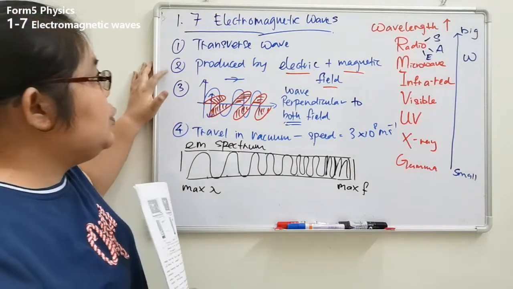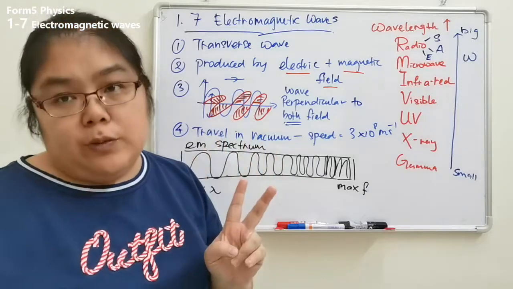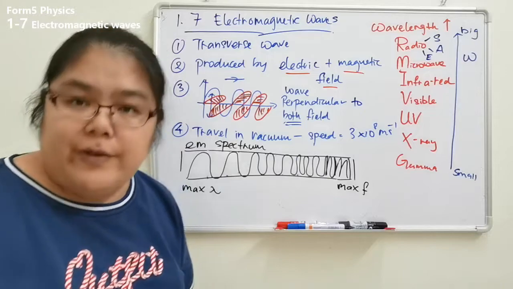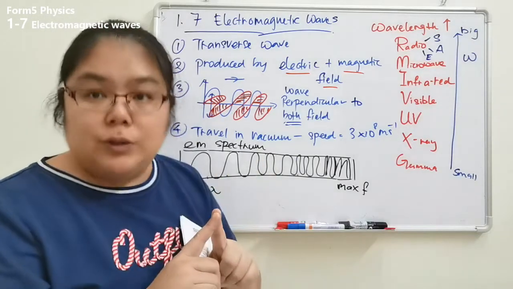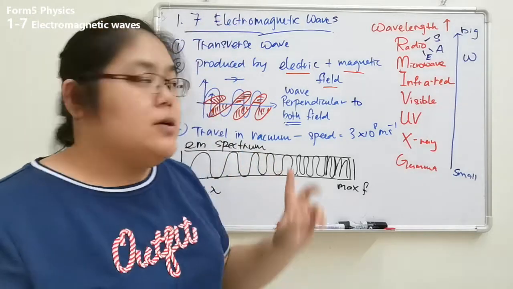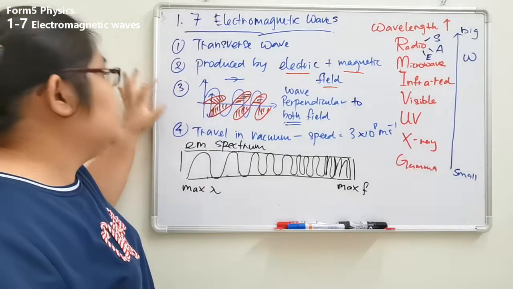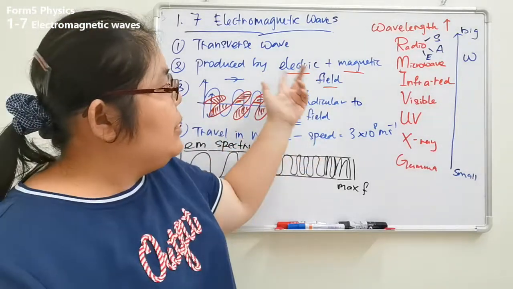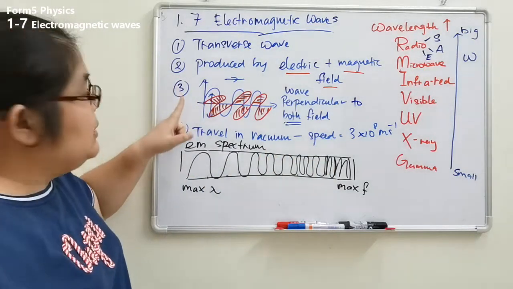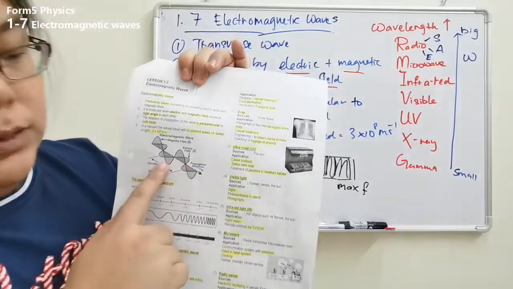Okay, so number two is they are produced by two fields. First is an electric field, number two is a magnetic field. These two fields combine together, then after that they form the electromagnetic wave. So they are produced by these two fields. Okay, next one. When they are produced by the electric field and magnetic field, after that they will combine. Can you see the diagram here? Cannot see here. Okay, you can refer to your notes.